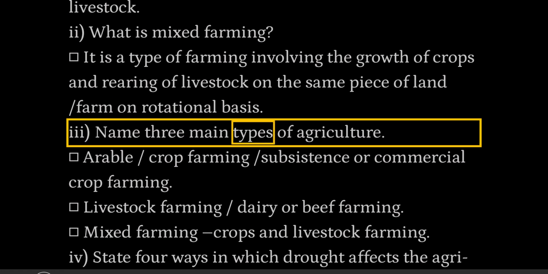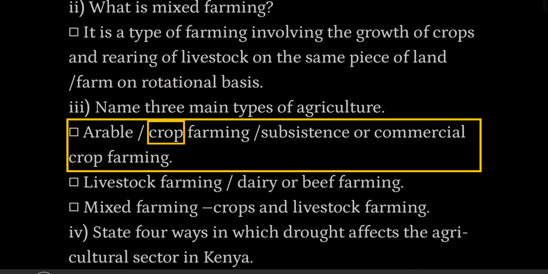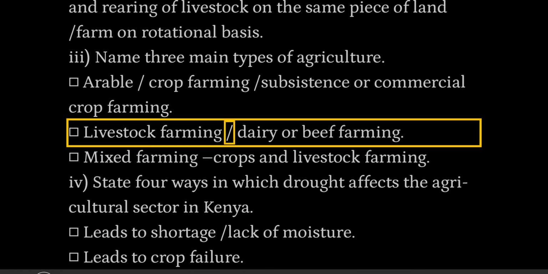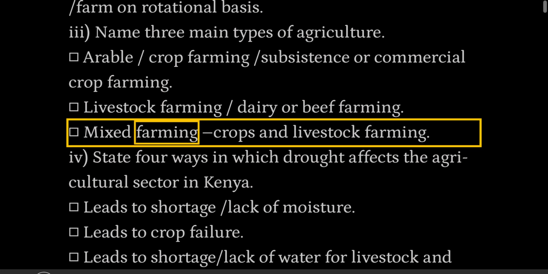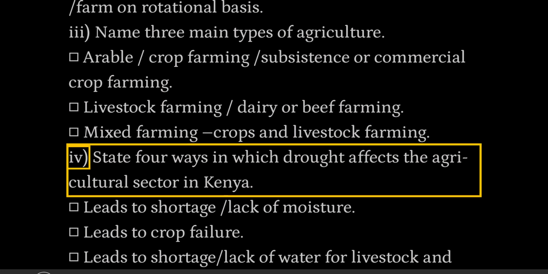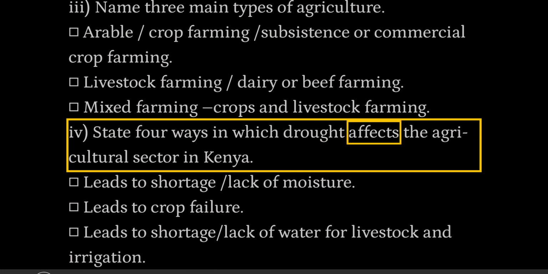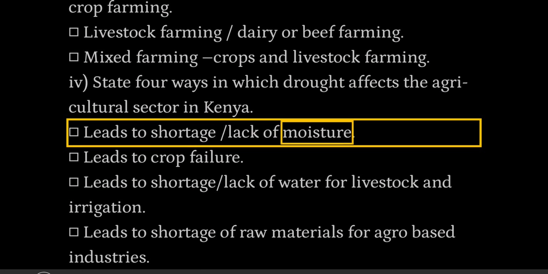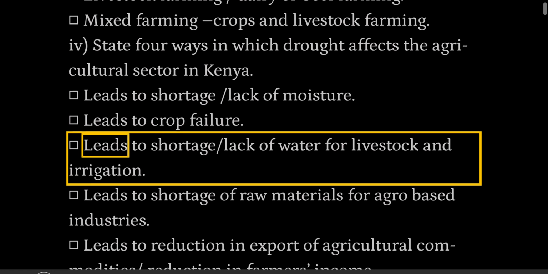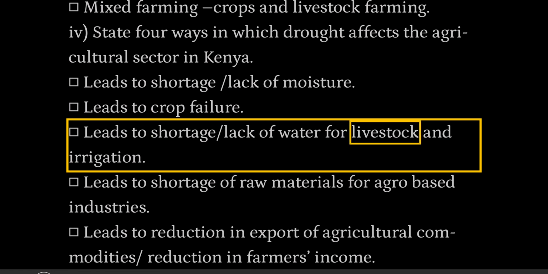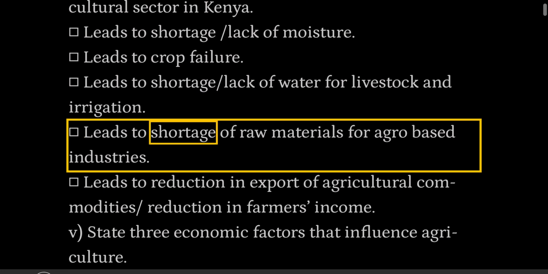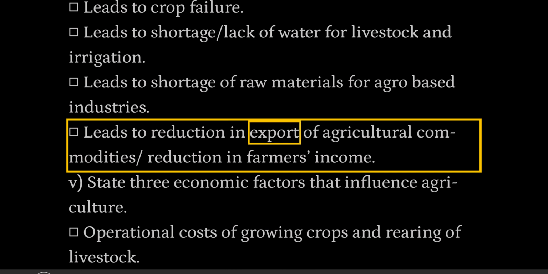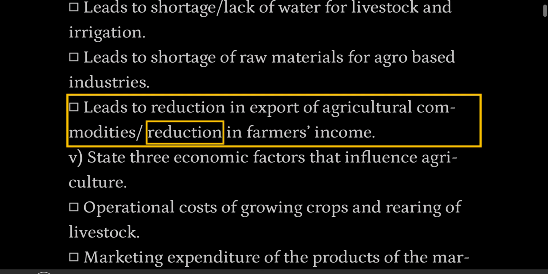3. Name 3 main types of agriculture. Arable, crop farming, subsistence or commercial crop farming, livestock farming, dairy or beef farming, mixed farming, crops and livestock farming. IV. State 4 ways in which drought affects the agricultural sector in Kenya. Leads to shortage of moisture, leads to crop failure, lack of water for livestock and irrigation, leads to shortage of raw materials for agro-based industries, leads to reduction in export of agricultural commodities, reduction in farmers'